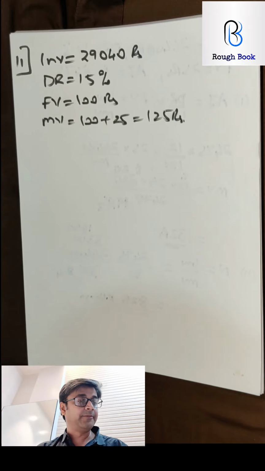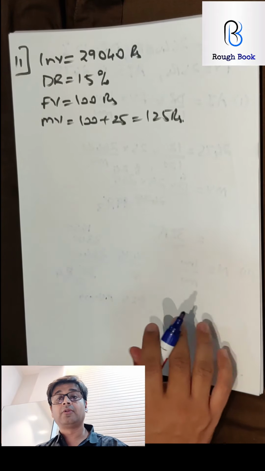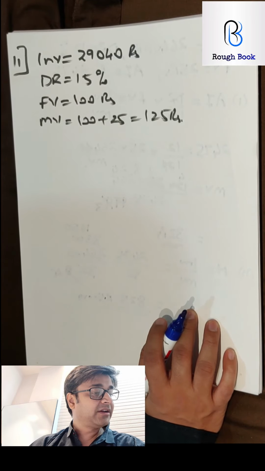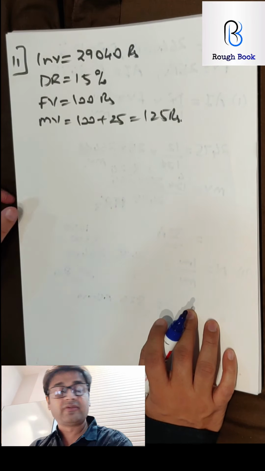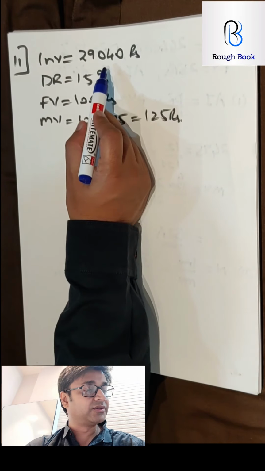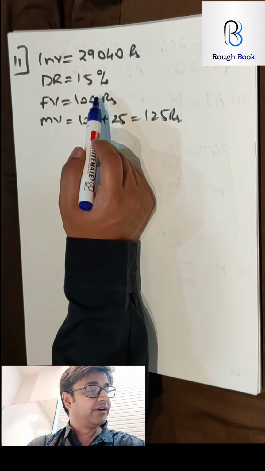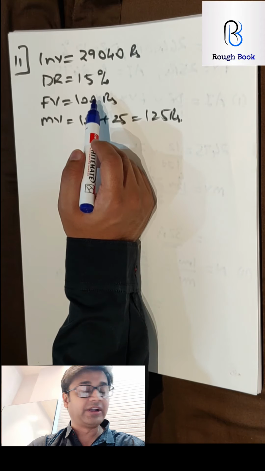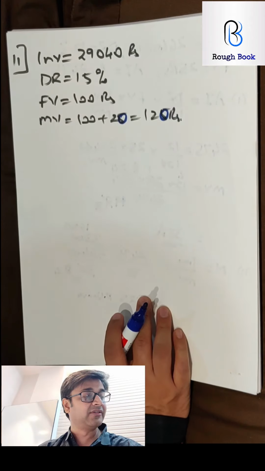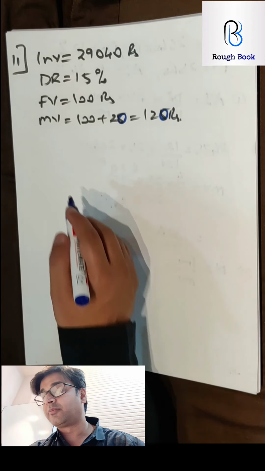Let's take this forward now. Did you pause the video? Come on guys, please pause it, try it on your own. Okay. Calculate the number of shares bought by Mr. Tiwari. Let me recheck all the details. Mr. Tiwari invested 29,040, 15%, 100 rupees quoted at a premium of 20%. So 20%, not 25. So 120. We just got saved.